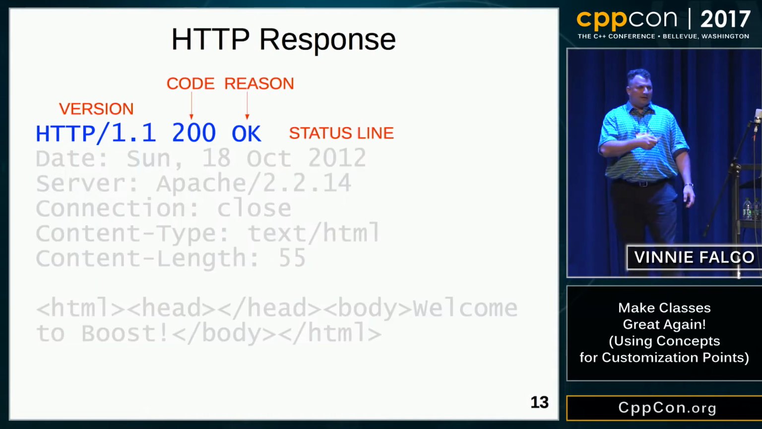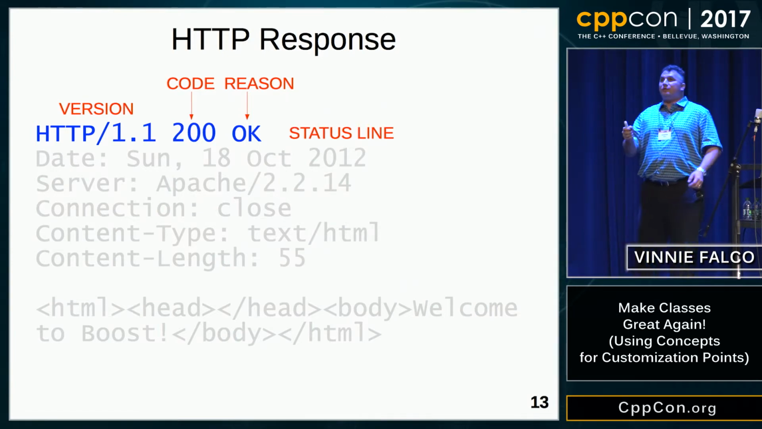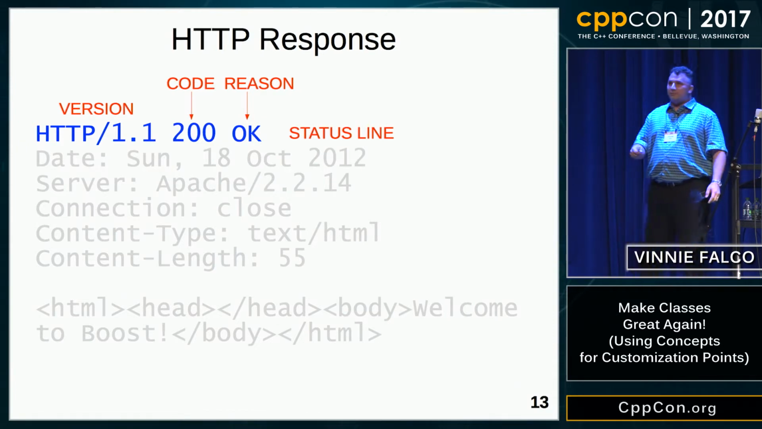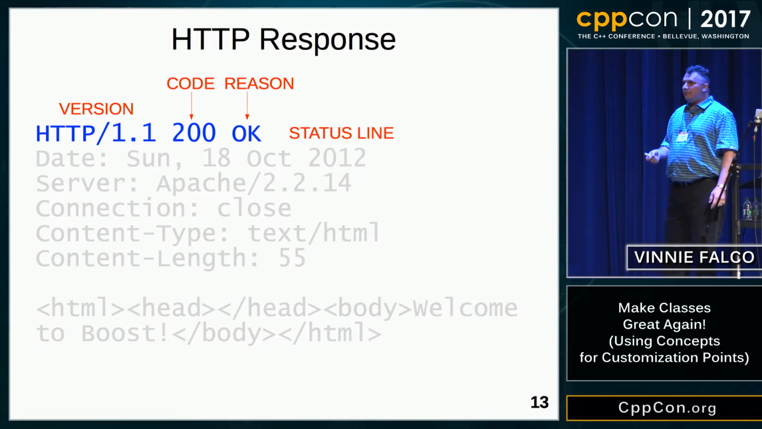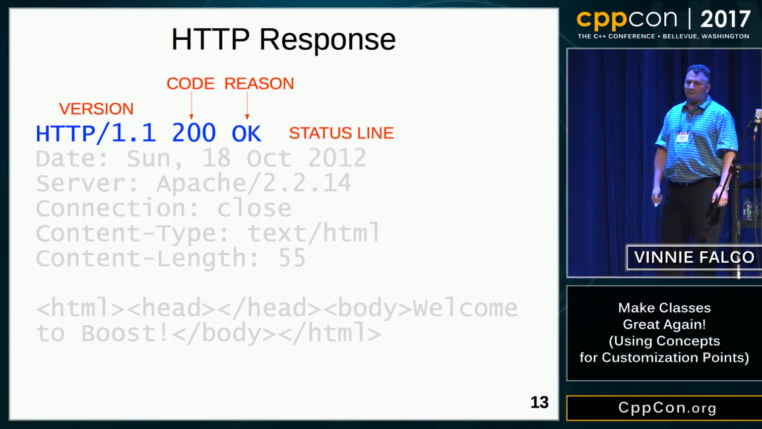We've got the first line, called the status line. It's a little tiny bit different. It's got the version, and then a numerical code. 200 means OK, which is like an error code. It means everything went well. There are other numbers like 404, which means not found. 500, server error. And then we have a human-readable piece of text that mirrors the error code. That's for people to help debug. It's not really used very much.